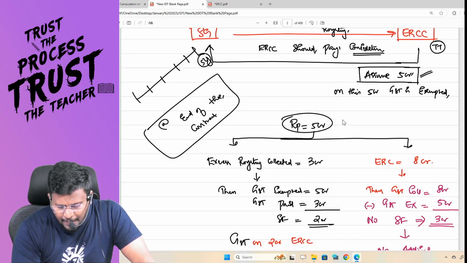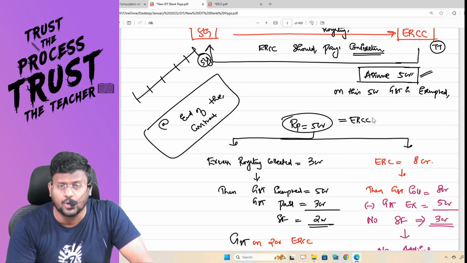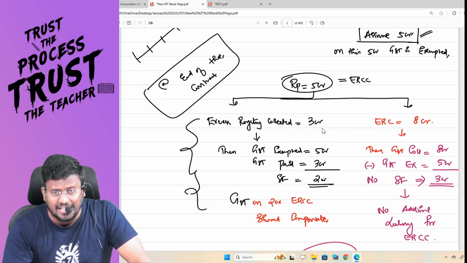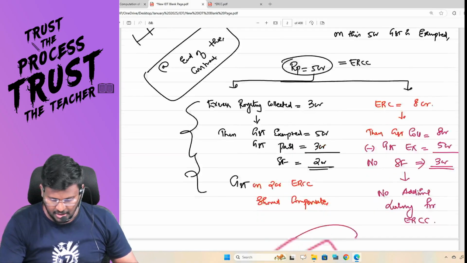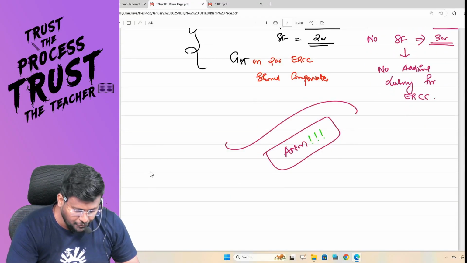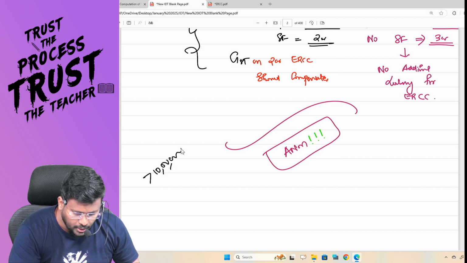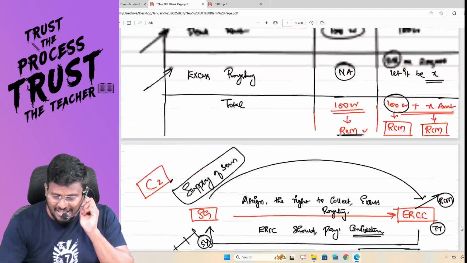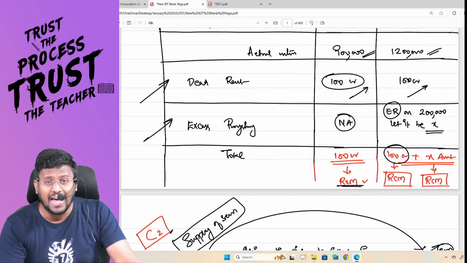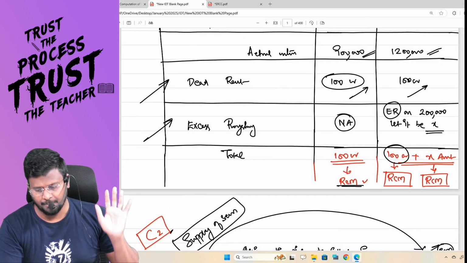Sir, the royalty paid by the ERCC is 5 crore. If the excess royalty collected is only 3 crore, that means, sir, when the actual mining happens, if it goes more than 10 lakh unit, then this mining leaseholder is liable to pay excess royalty.